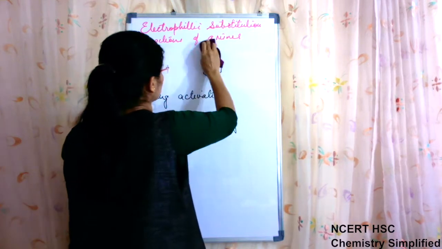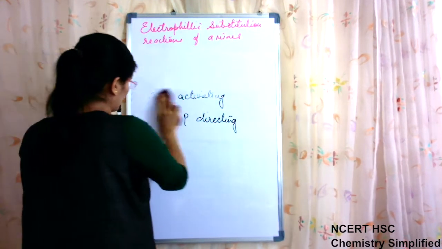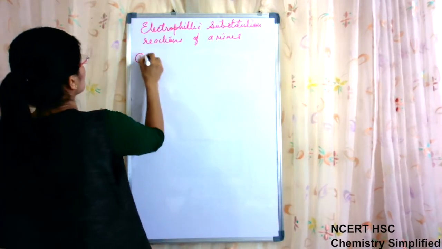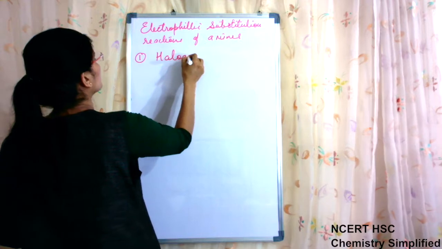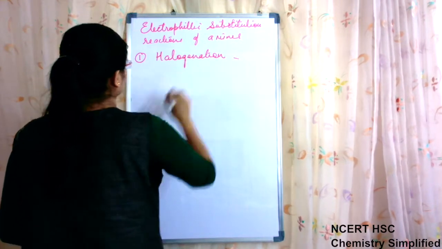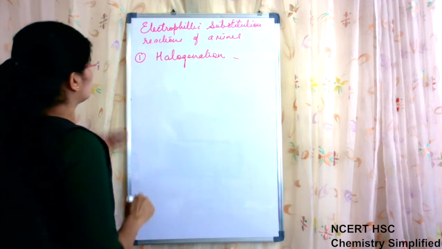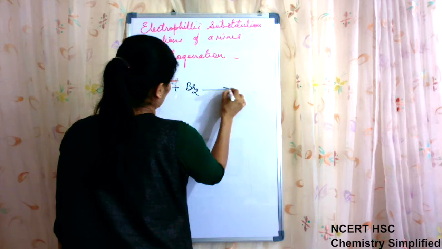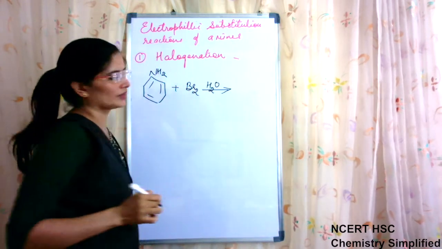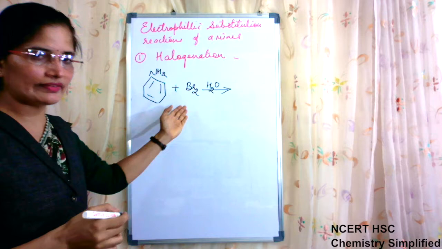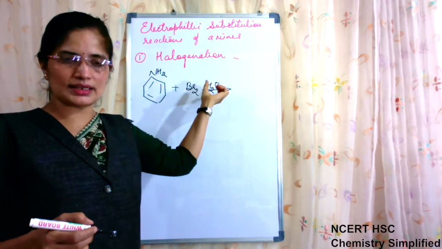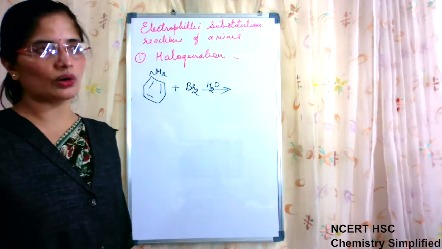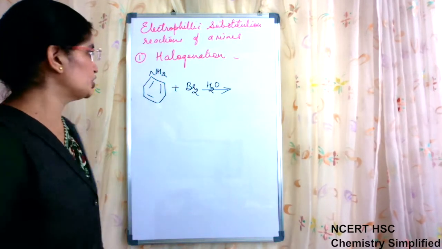First electrophilic substitution reaction is halogenation. Now in halogenation, aniline is halogenated in bromine water. Because it is an activating group, only the presence of water is sufficient to cause the reaction. Like every reaction, AlCl3 or any such catalyst is not being used here.